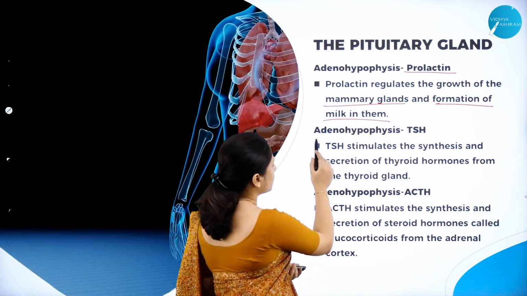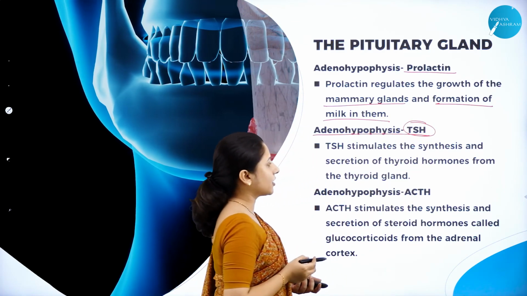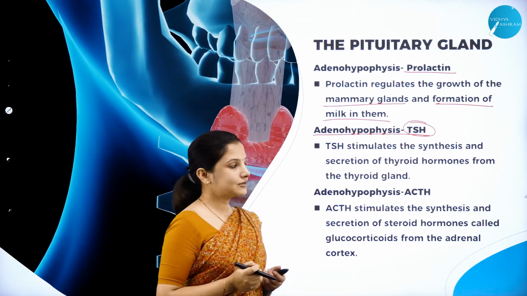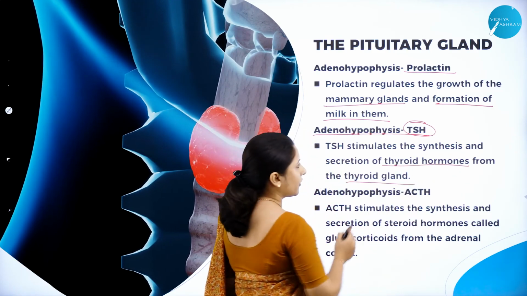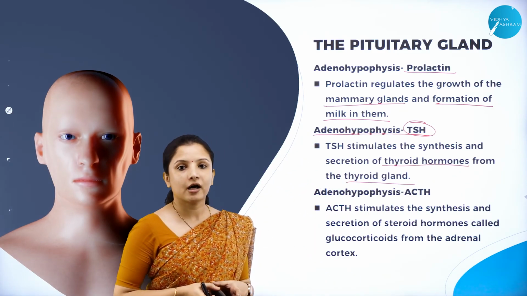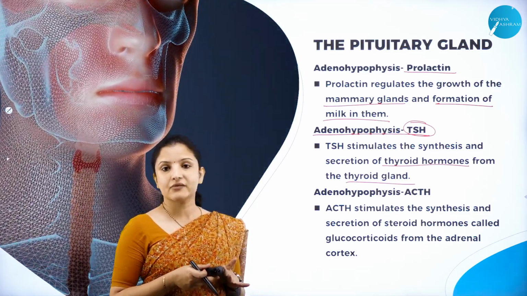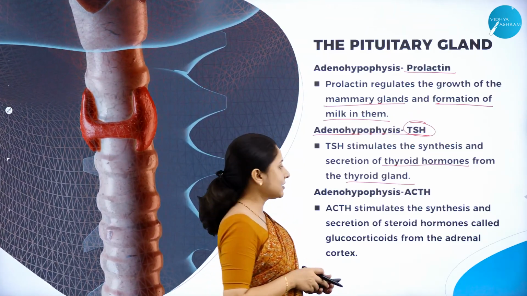Next, one more hormone, that is thyroid stimulating hormone. It stimulates the synthesis and secretion of thyroid hormones from the thyroid gland, and thyroid hormones are very, very important for the overall development of the body and the reproductive cycle and everything. We shall study that in detail later.